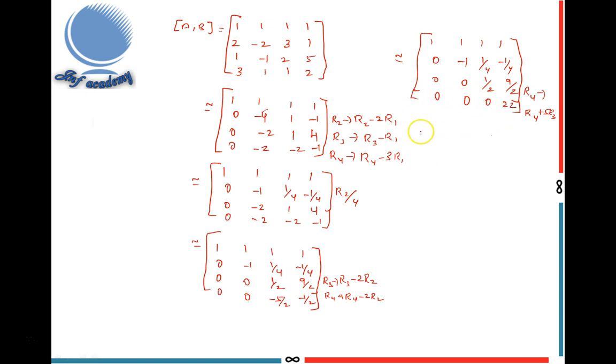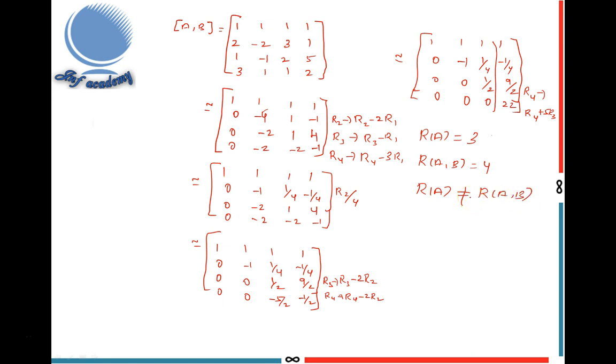Now I find the rank of A. What is rank of A? This is A matrix. Omit this one. The number of non-zero rows in the matrix A is 3. So R of A is 3. Rank of A comma B, augmented matrix: number of non-zero rows in A comma B is 4. Here R of A not equal to R of A comma B.